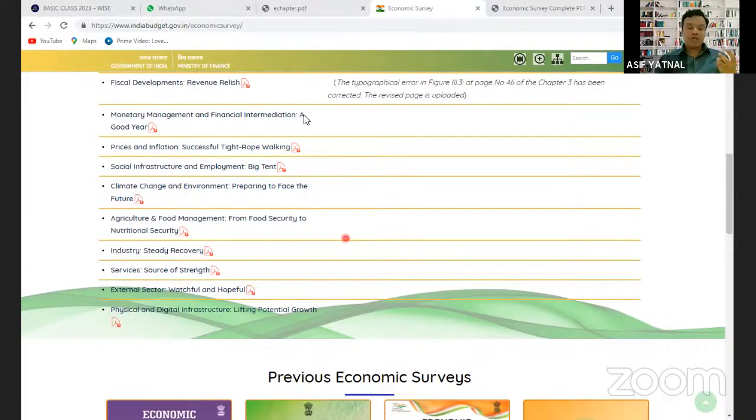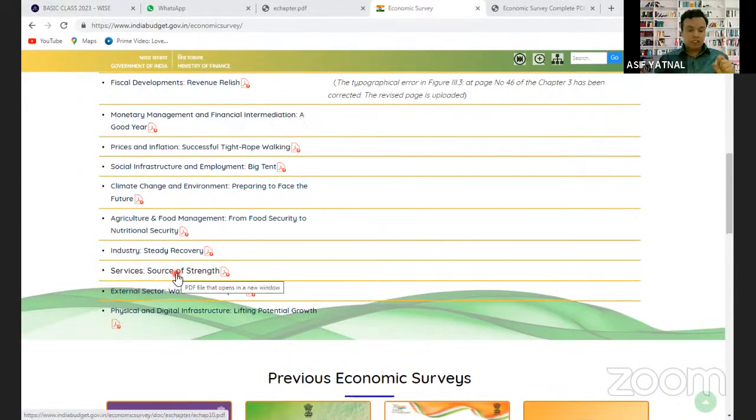Services is helping it to have a proper balance of payment. It is helping us to have the proper import, because जब तक services हम export नहीं करेंगे तब तक हमें क्या नहीं मिलेगा? We will not get the money to import the goods from current account, right? So services is a source of strength, and how services in India is the source of strength, that's what you can come to know by reading this article.